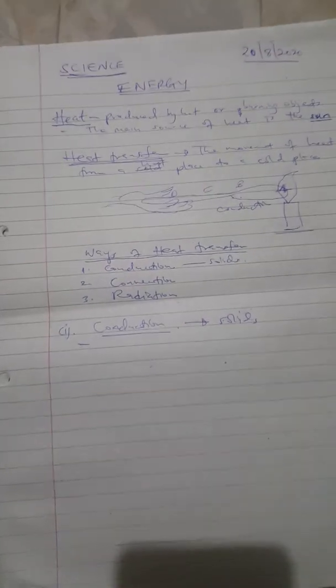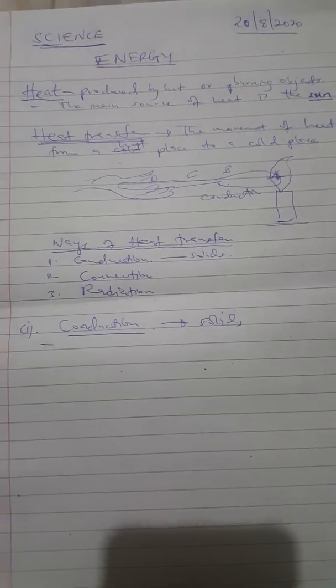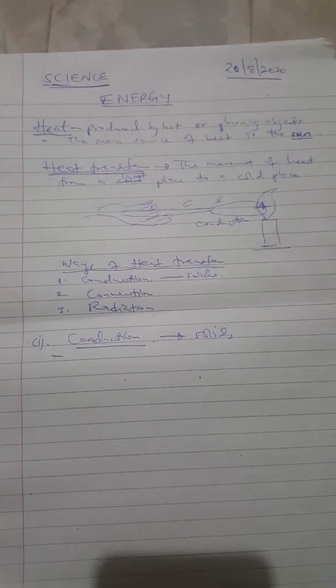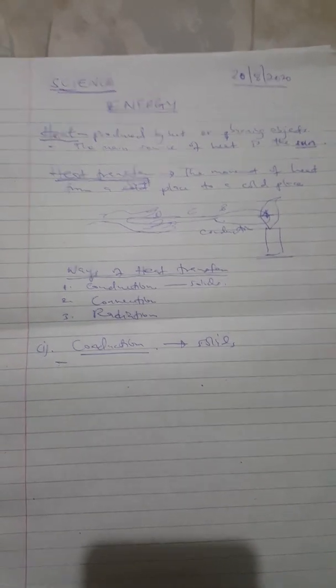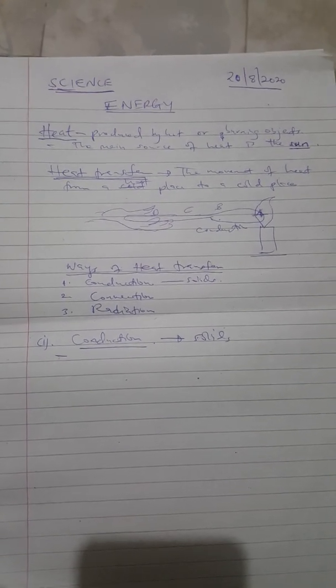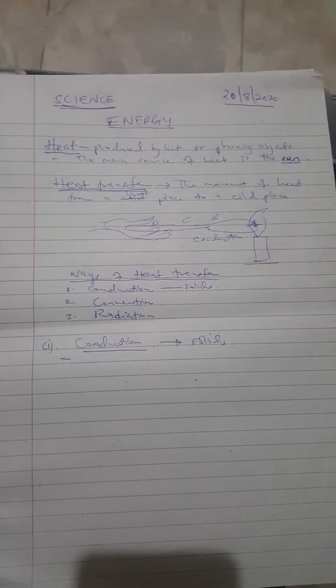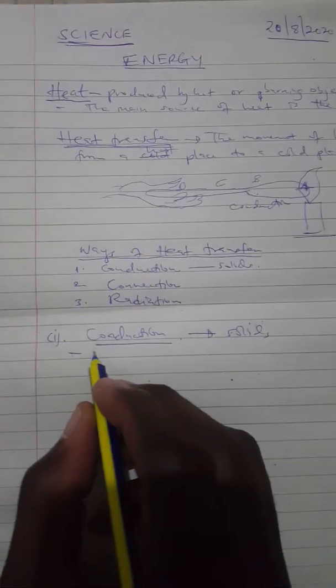So conduction can only occur when we are using objects that can allow heat to move through them. They are called metals that allow heat to travel through them, to conduct heat. Only them.